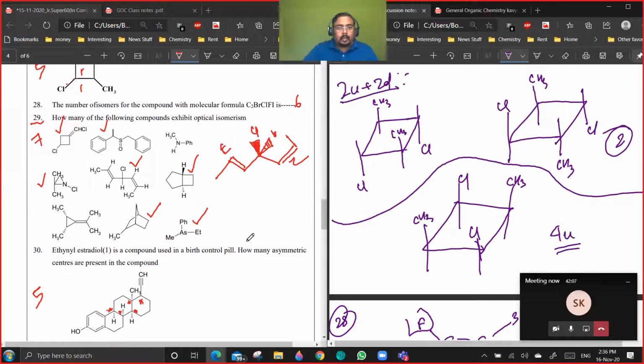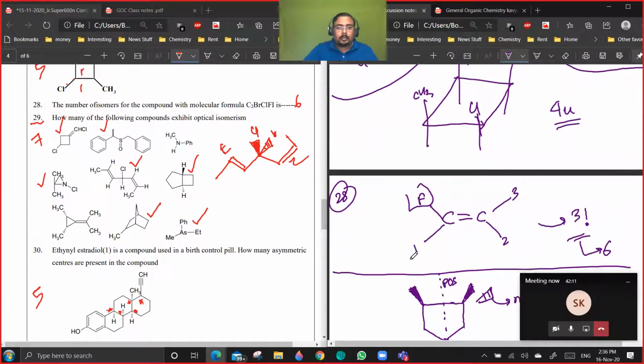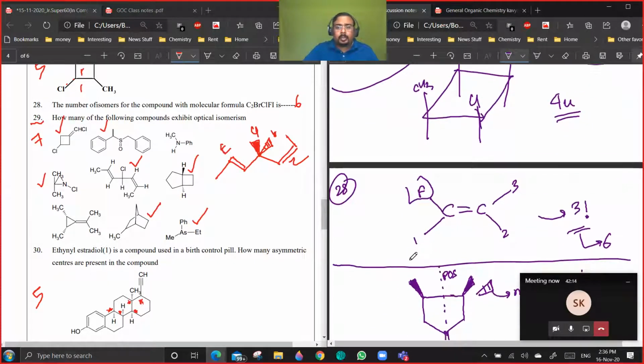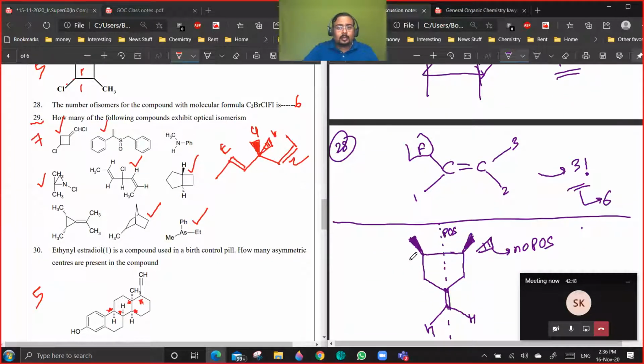Now, questions number 28, 29. No one is having doubt in 28? Okay, so you just fix one of the fluorine atoms as reference. You have 3 positions and 3 carbons. So 3 factorial ways.